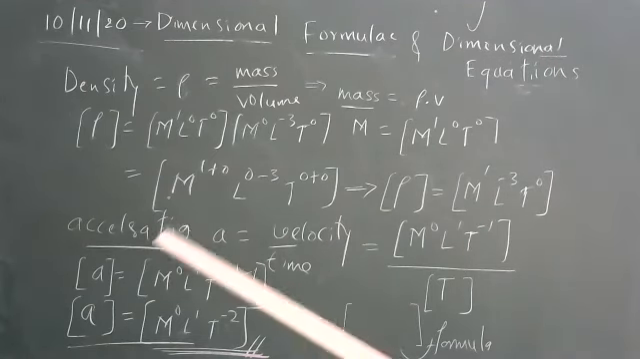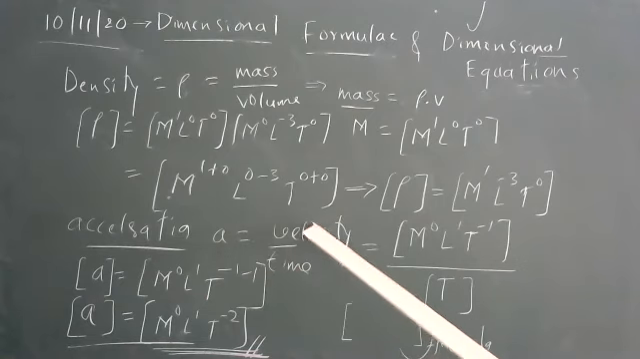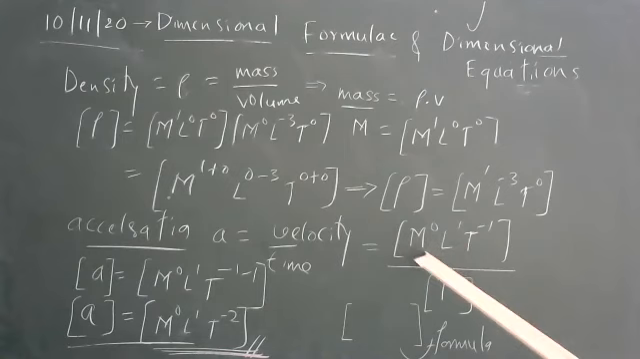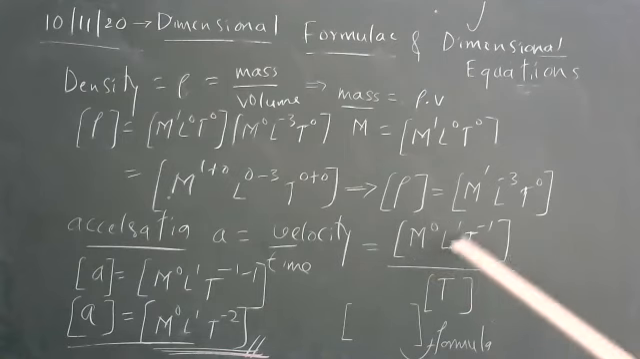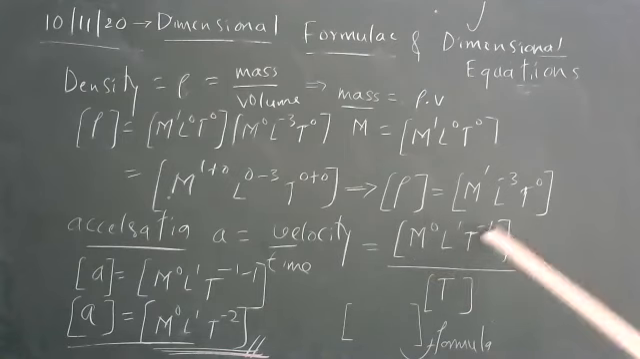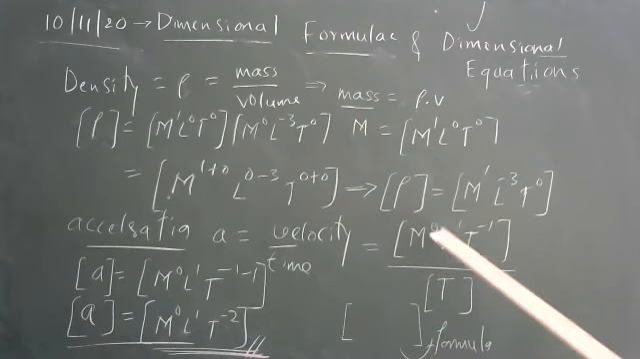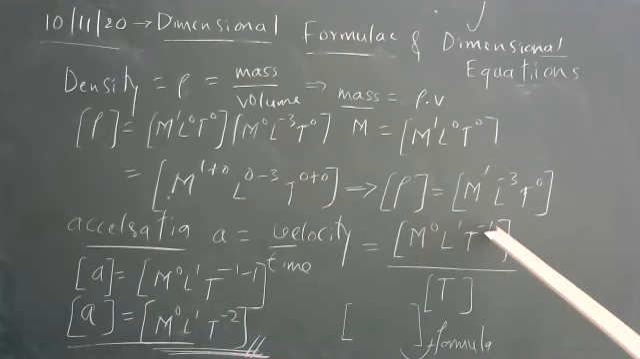Now similarly, acceleration. Acceleration is defined as velocity upon time. Velocity means length upon time, so m raised to 0, length dimension 1, time dimension minus 1. Time means time dimension 1. When I simplify the whole numerator and denominator, I get m raised to 0, L raised to 1, T raised to minus 1, minus 1. Minus 1, minus 1 becomes minus 2. This completes dimensional formula and dimensional equation.